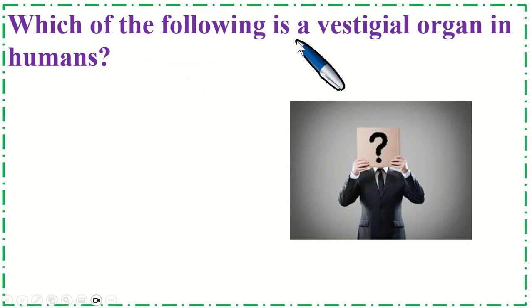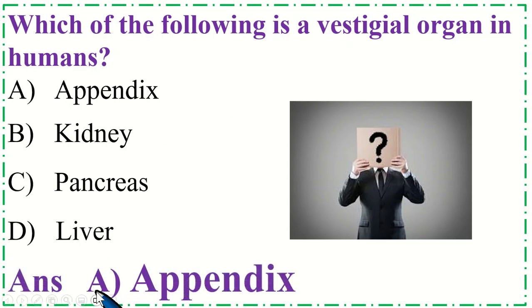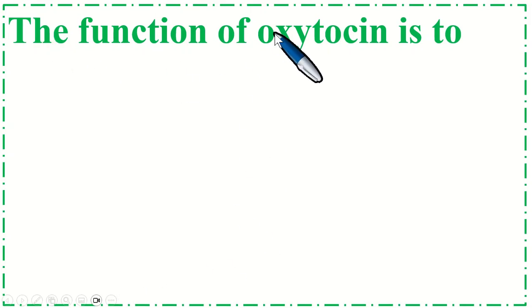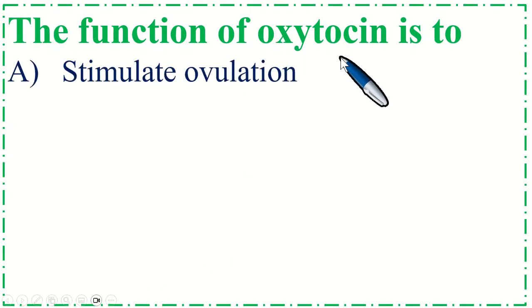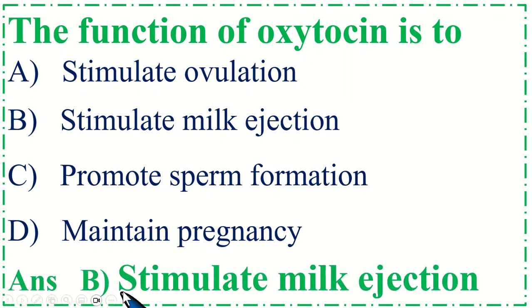Which of the following is a vestigial organ in humans? Correct option is A, appendix. The function of oxytocin is? Correct option is B, stimulate milk ejection.